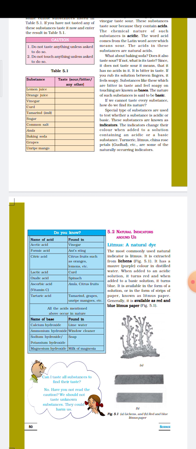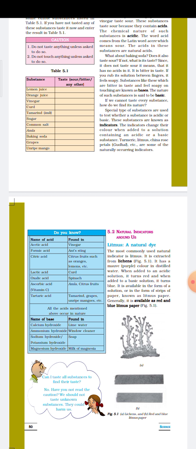As well, when certain acids react with metals, hydrogen gas is released. So these are the various properties of acids. And as I told you, there are some natural acids.